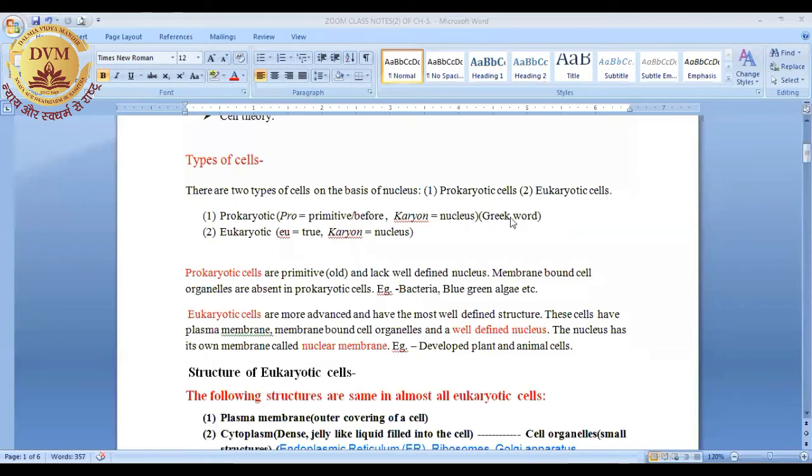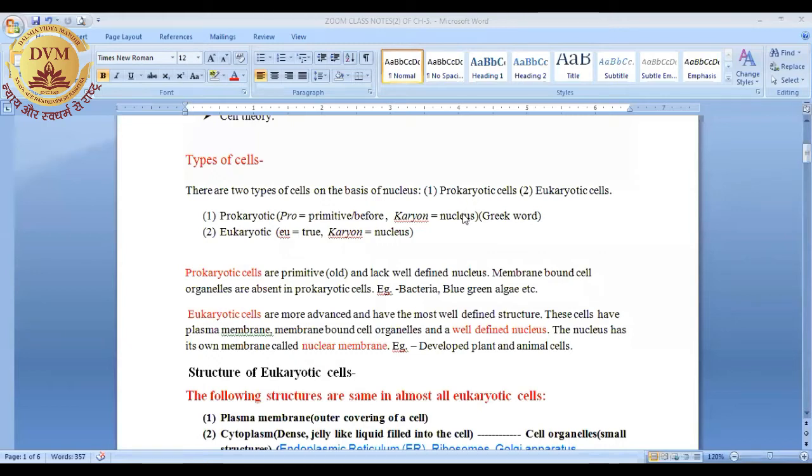Actually, both these names are taken from Greek words. Pro means primitive, or before, or in simple words old, which is not developed. So the word prokaryotic means old or primitive, and karyon means nucleus.